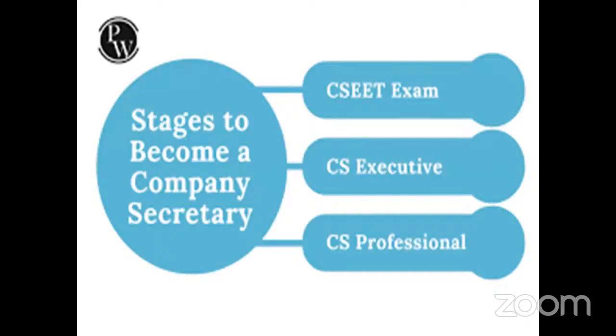And the third and the very important one among the triplet course is the company secretary. Who's a company secretary? A company secretary is a person who's in charge of all the legal issues of a company, right? So when you say that I'm a company secretary, after you finish your company secretary executive course, after your professional course, so you become a perfect company secretary.